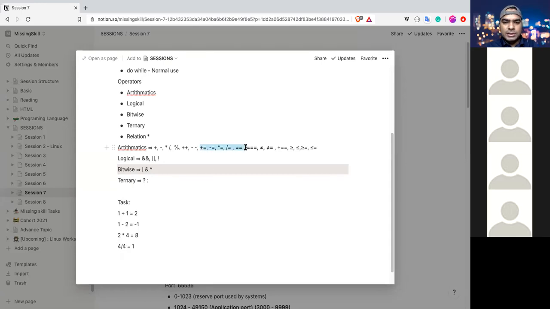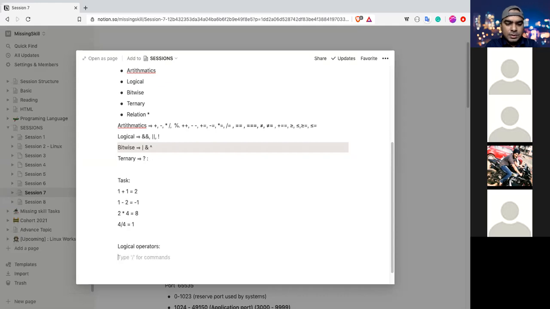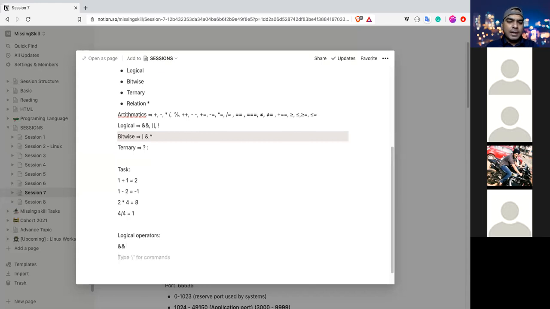I won't go into these operators. I will cover them later. Okay? And how do the logical operators work normally? If I take logical operators, how does it work? If two conditions are true, then it will go in the loop. If you are using AND, there are 4 combinations for this, right?